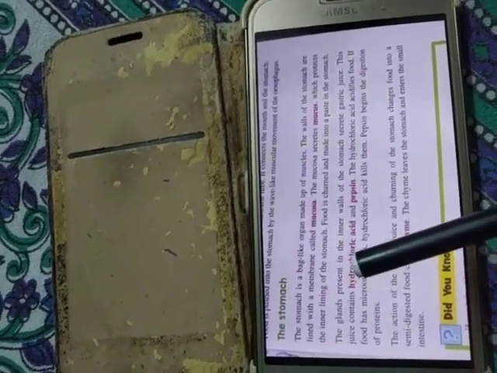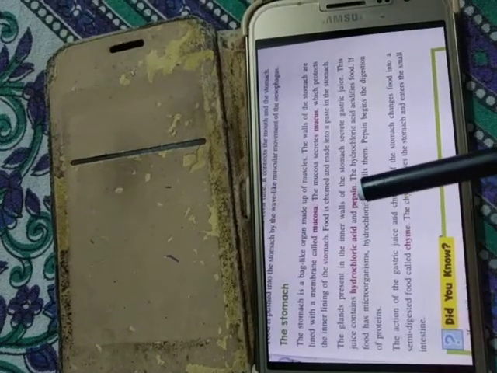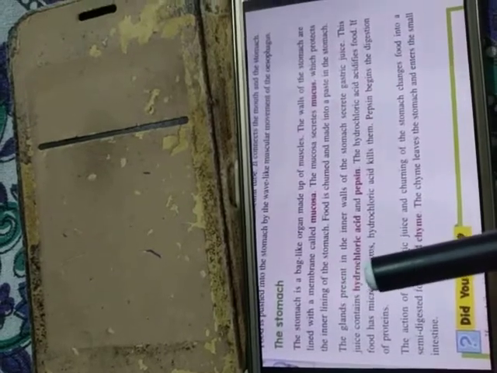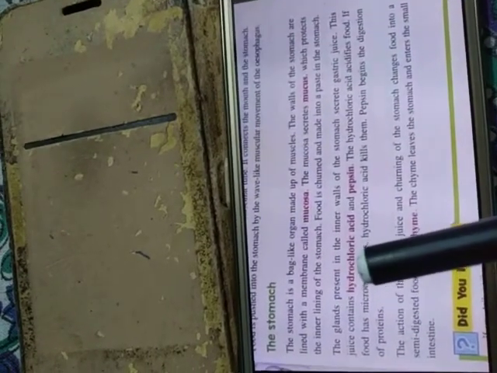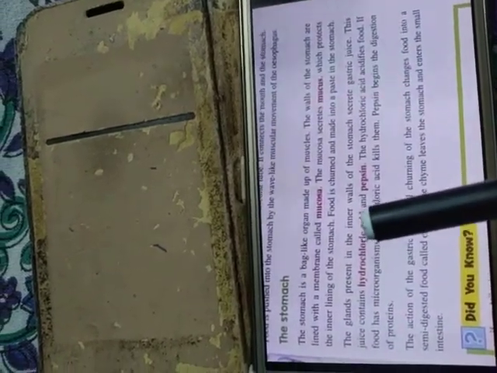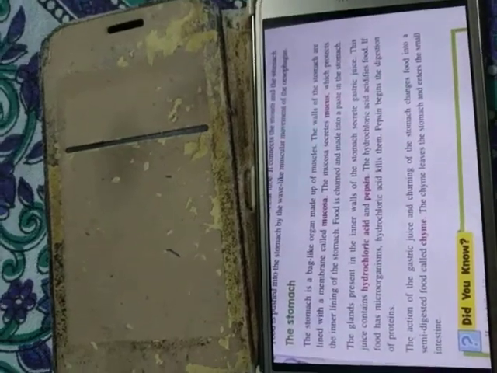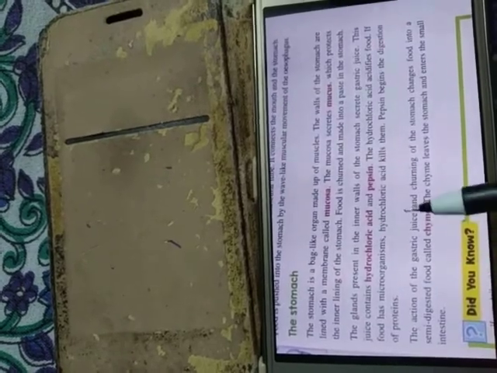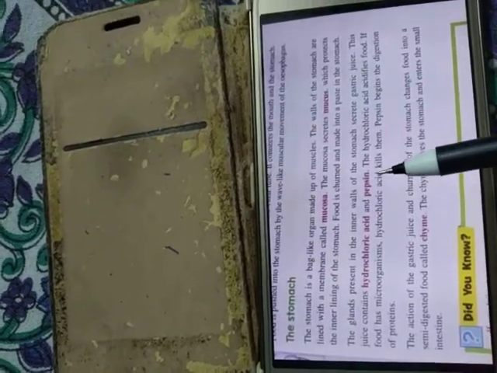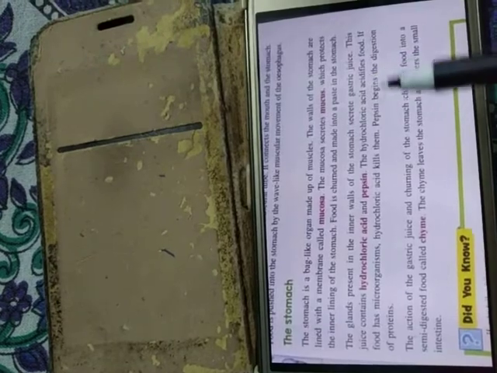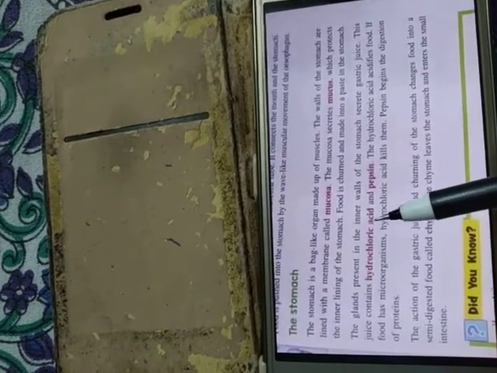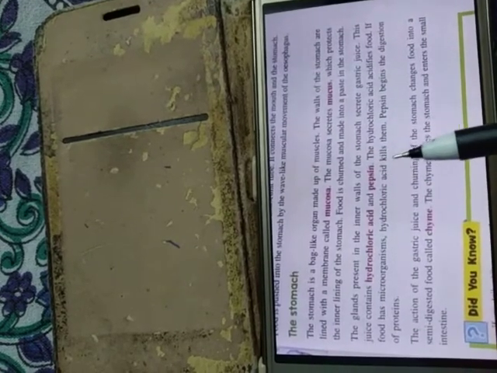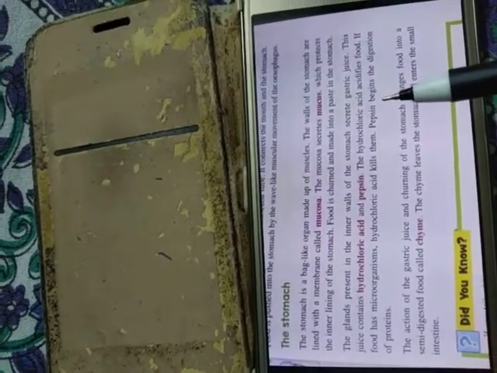Now, the glands that are present in the inner walls of the stomach secrete gastric juice, which contains HCl, hydrochloric acid, and pepsin. It makes the food acidic, because the hydrochloric acid mixes with the food, and if the food has microorganisms, hydrochloric acid kills them. Pepsin begins the digestion of protein.